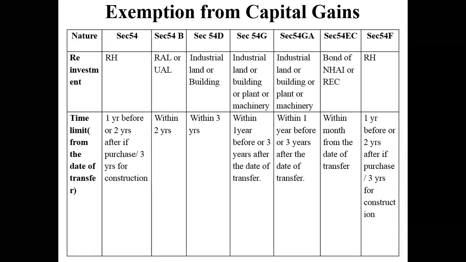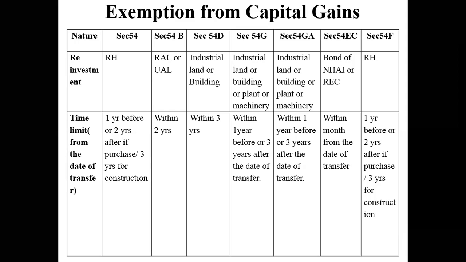No. Understand. I'll give you an example. This agriculture land itself. I sold the land for 60 lakhs. I acquired the land for 20 lakhs. What is my capital gain? 40 lakhs is my capital gain. Now I have two options. The nature of the asset that I have sold is an urban agriculture land. If I do not want to pay tax, there are only two options. Either I can acquire an agriculture land in a rural area or an agriculture land in an urban area. Clear?